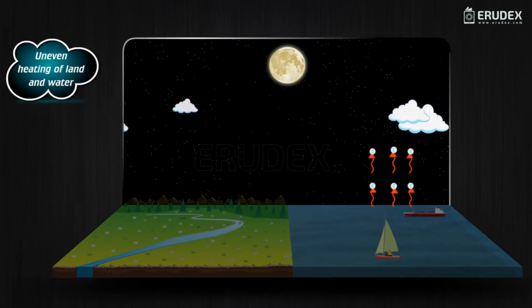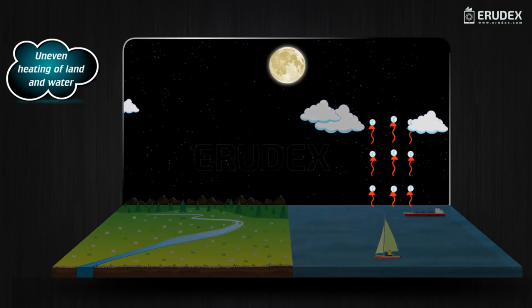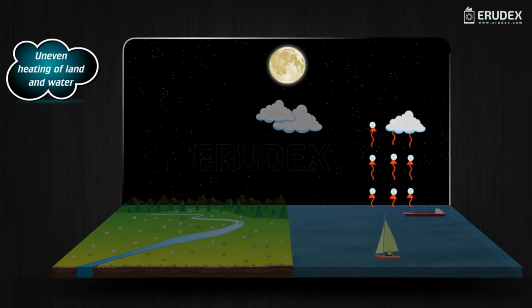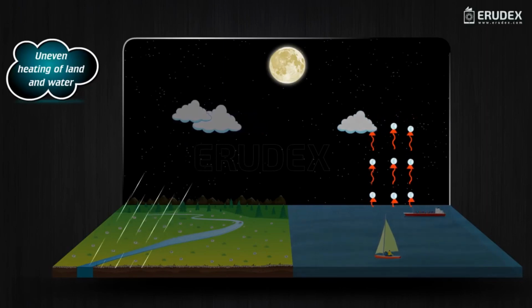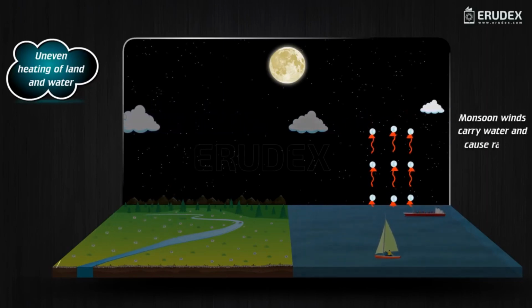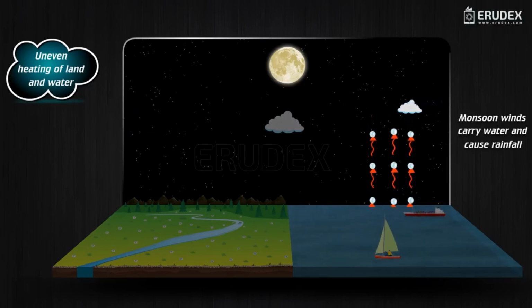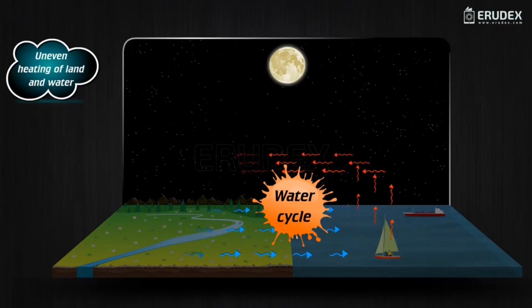Warm air from the sea carries water to the clouds, which condenses and precipitates as rainfall. So, we say that monsoon winds carry water and cause rainfall. This maintains the water cycle in the environment.